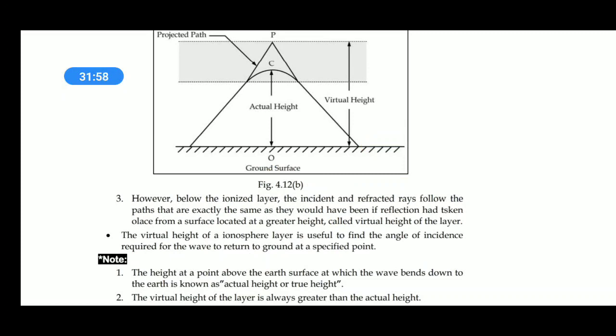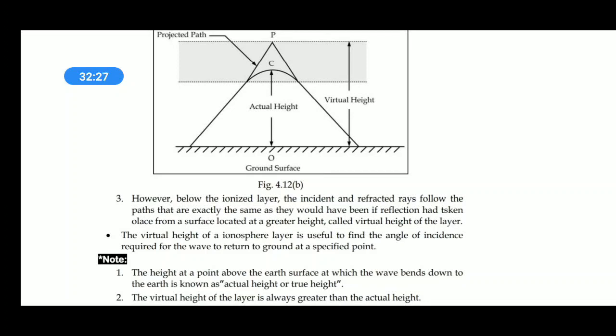The incident and reflected rays follow exactly the same paths as they would have if reflection had taken place from a surface located at a greater height, called virtual height. The virtual height of the ionosphere is also useful to find the angle of incidence. The height of the point above the earth's surface at which the wave bends down to the earth is known as actual height.